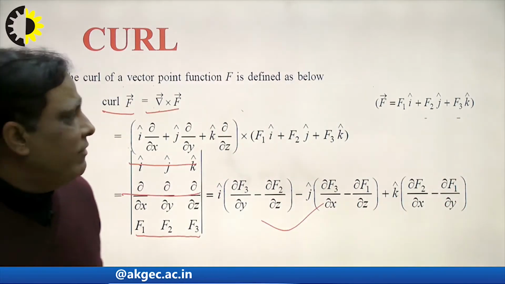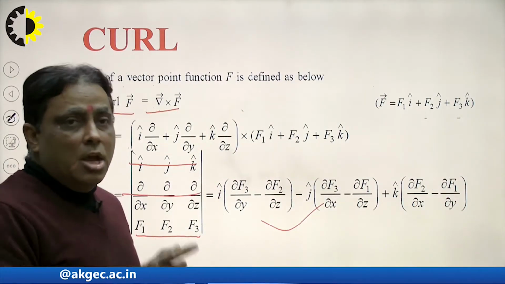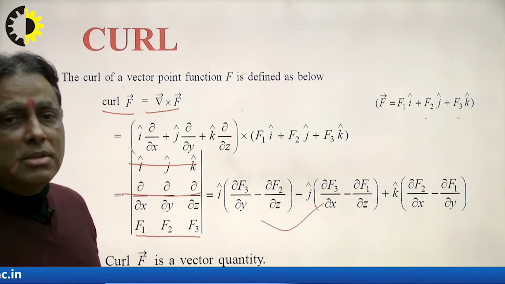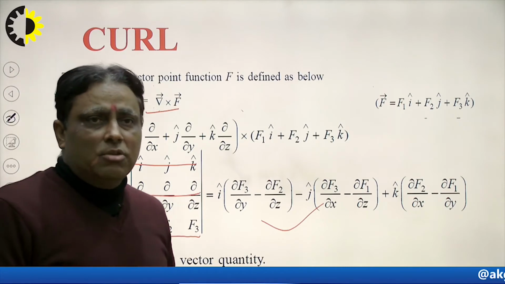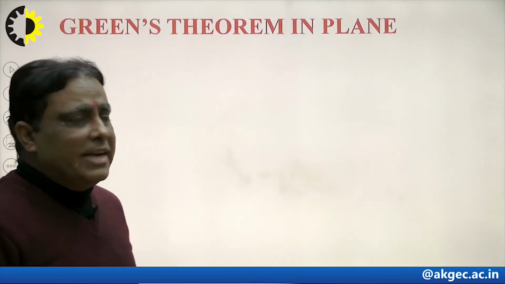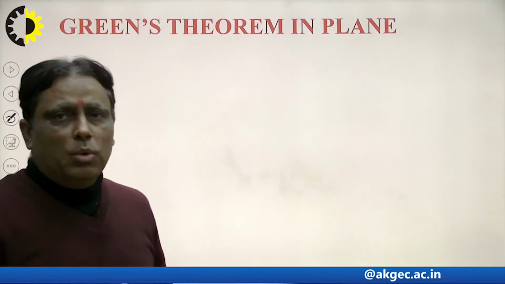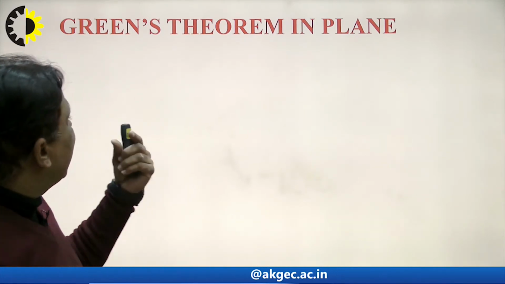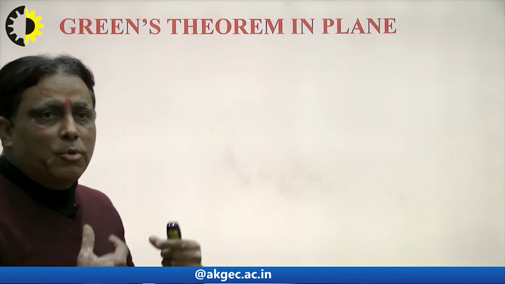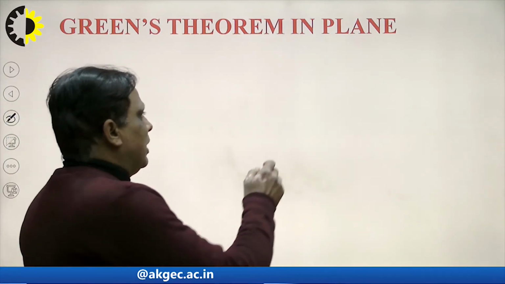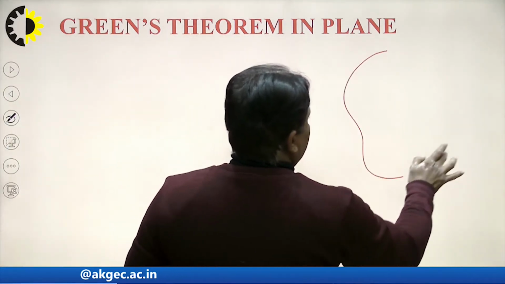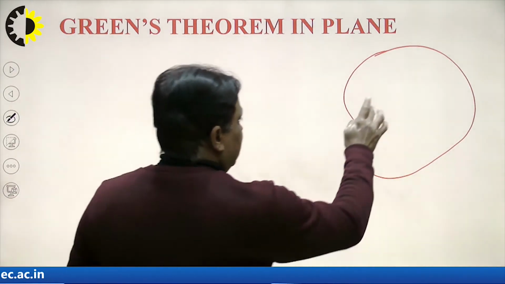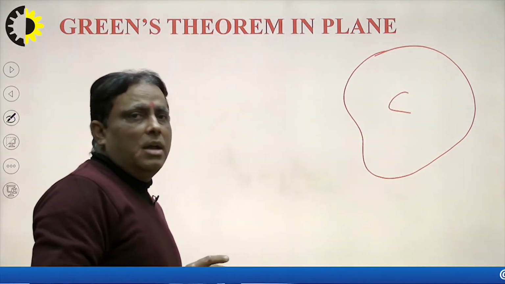So in this way we can find the three things here: gradient, divergence and curl. So what is the role of such things in the engineering and technology we study here? After this, I explained in the previous lecture how to calculate the line integral. Now, what is the role of the line integral in Green's theorem? Suppose I have a closed figure and I want to calculate the line integral for these terms. So how to calculate over this domain C? That is the use of Green's theorem.